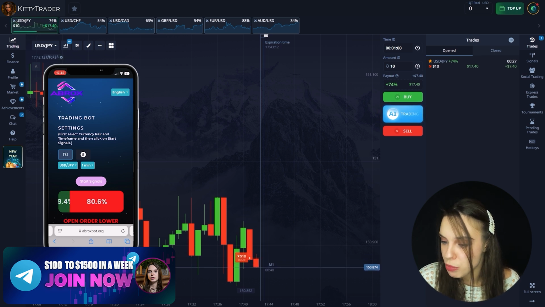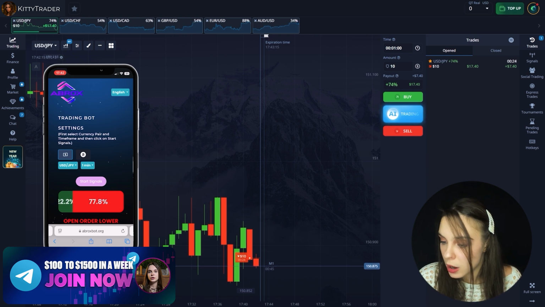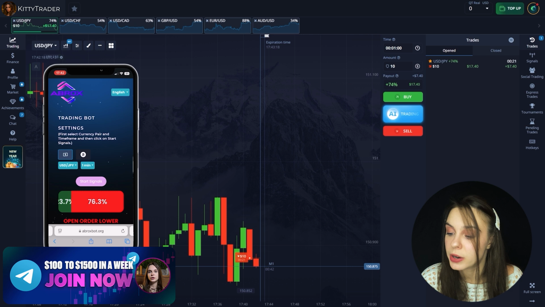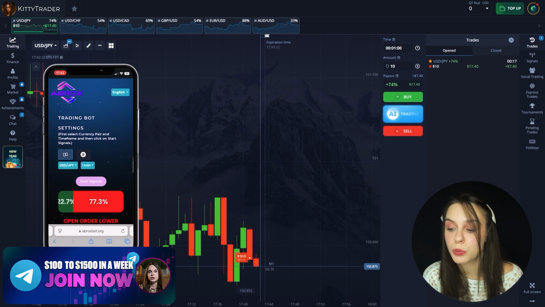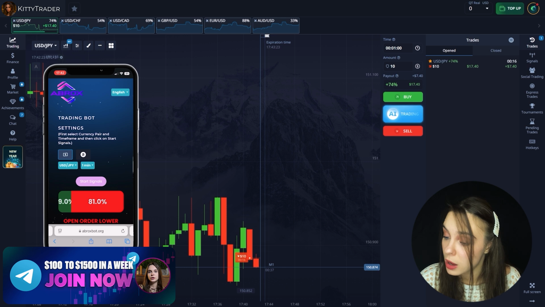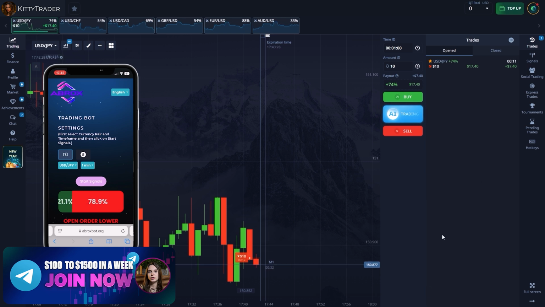So we open the first currency pair. Also in my bot there are settings I share, and I share various updates in my TG and so on, and there are also action buttons with which you can get this live. Everything is quite simple, and I'm speeding up the video so as not to waste your time.